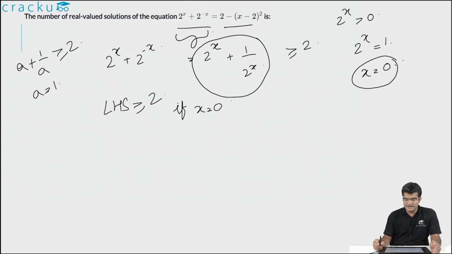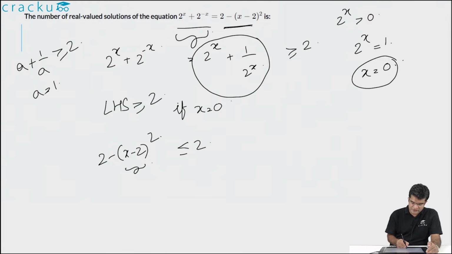Now if you are looking at the right hand side, which is equal to 2 minus (x minus 2) whole square, you know that (x minus 2) whole square is always greater than or equal to 0. So 2 minus (x minus 2) whole square is always less than or equal to 2, and the equality will occur when x minus 2 is equal to 0 or when x is equal to 2.